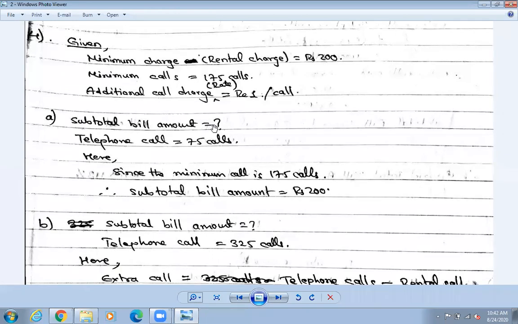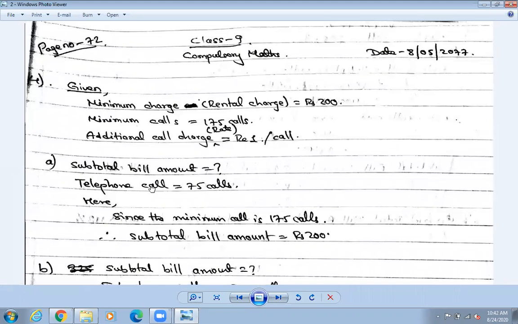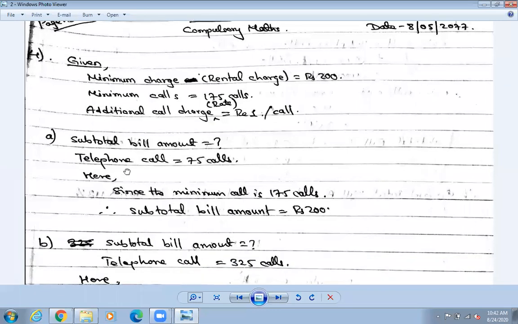Now what is given in the question next? Let us see. Find the subtotal bill amount equals question mark for the following telephone calls. There are 3 questions altogether in question number 4, you can see on page number 72. So please open your book to page number 72. In part A, subtotal bill amount equals question mark, the telephone call is 75 calls.